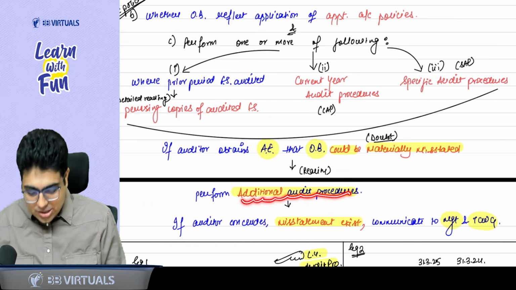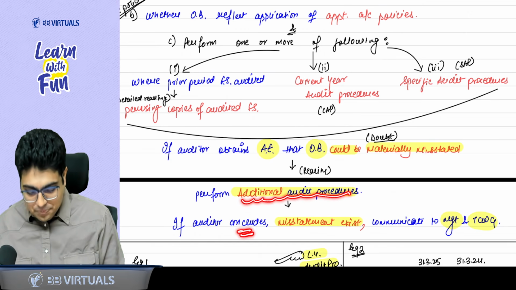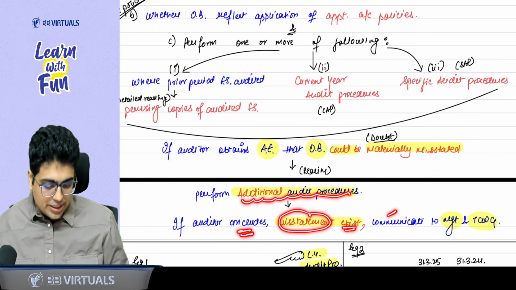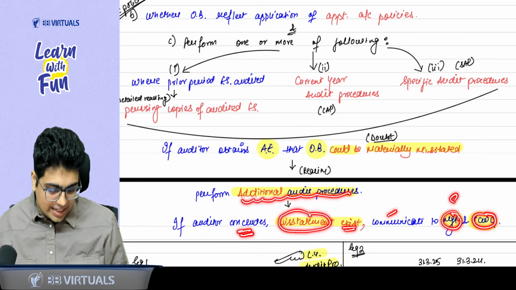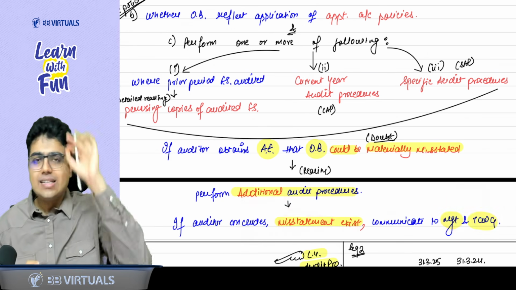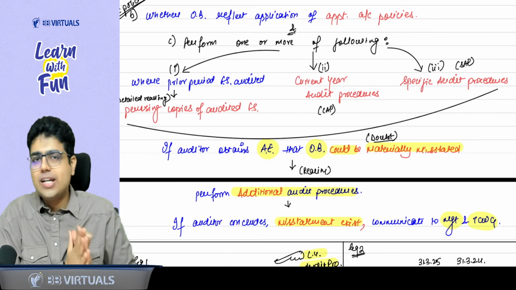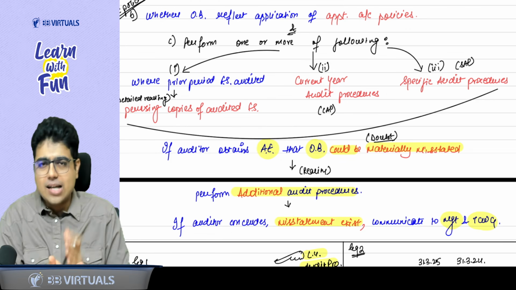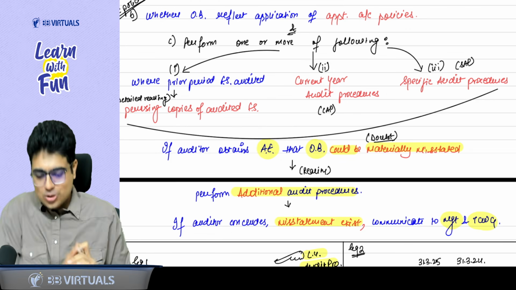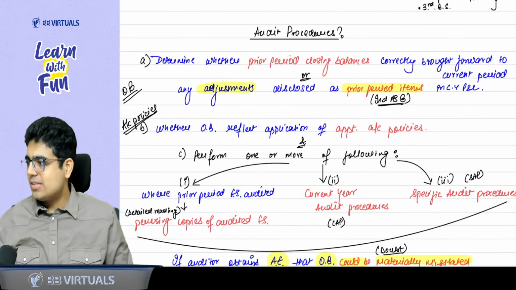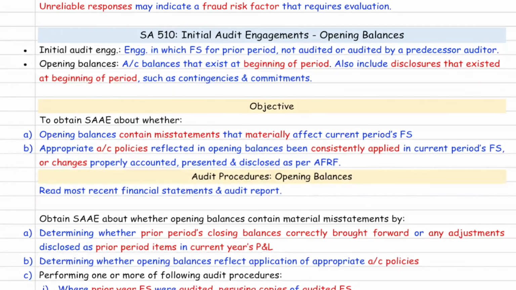Now, after additional audit procedures, if you conclude that yes, misstatement exists, please communicate to management and TCWG as per SA 450. SA 450 says, in this case, when you have found a misstatement, communicate to management and TCWG and ask them to correct it. So this is what I have just discussed with you. Let's revise whatever we have covered till now from the book.